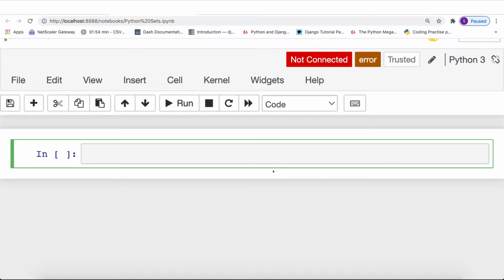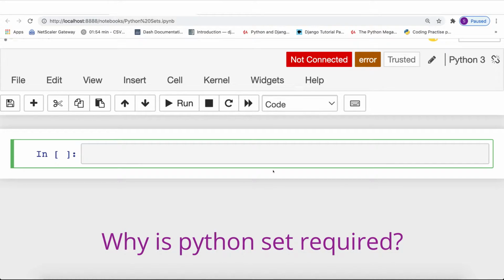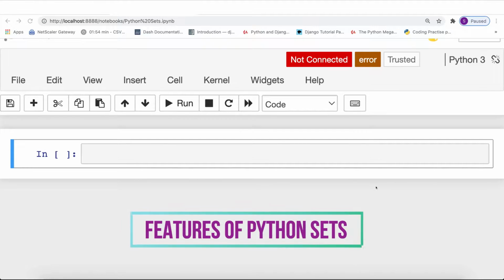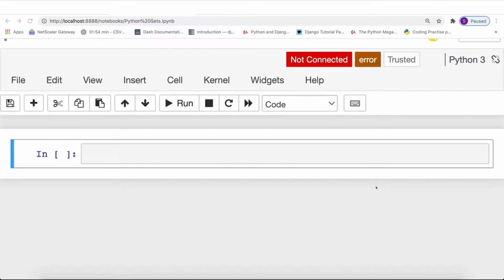Now since we are going to learn about Python sets, it becomes a very important question: why are Python sets required? Especially when we have such a powerful data type called a Python list, why is it even required to have another data type, Python sets, in order to store a collection of items? In order to understand this, what you need to know is the features of the Python set data type. Because if you understand the features of this data type, then automatically you will be able to make out what kind of value this data type brings to the programming language, and also when a developer should go for a Python set instead of a Python list in order to store their data.